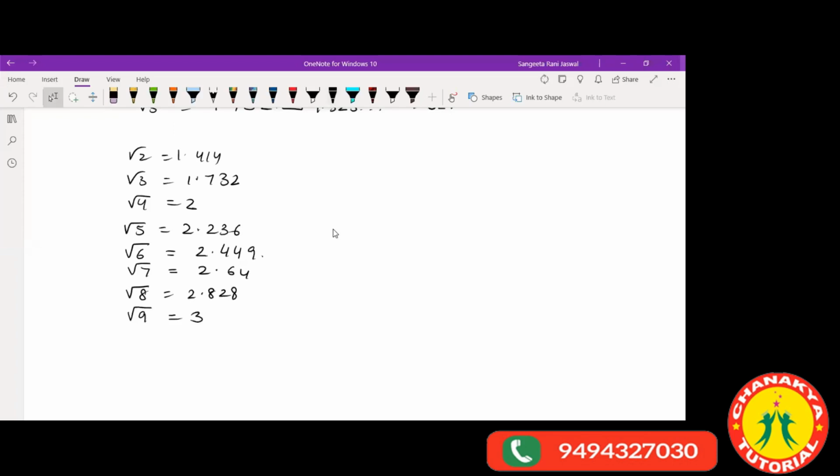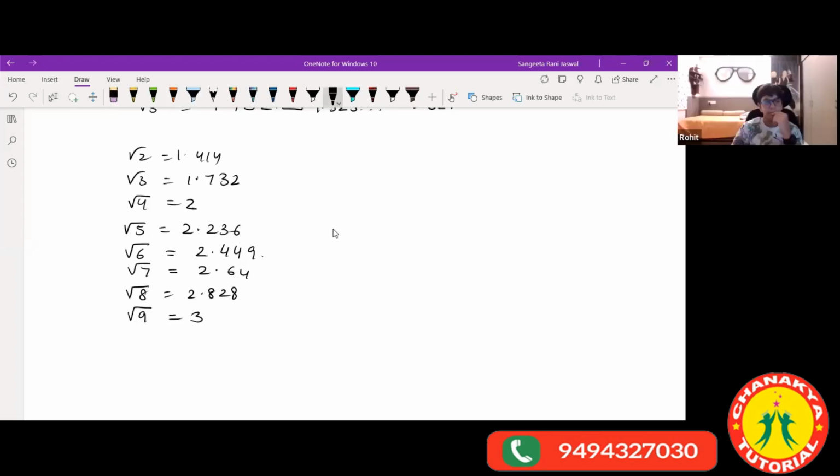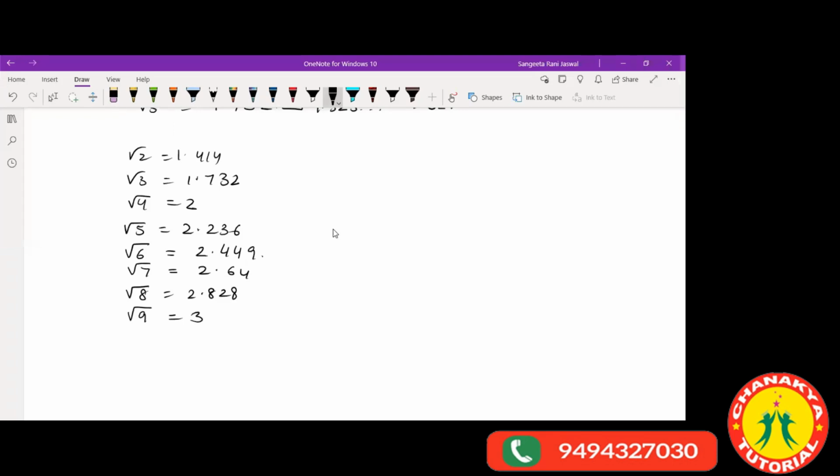Okay, children, these are all the middle values between these numbers. So if you are asked to find a rational number between root over 7 and root over 8, you can write that between 2.6 and 2.8, a rational number will be 2.7. I hope you have understood this. You don't have to do anything in this, just keep in mind these common values. We cannot remember all values, but these are some which are very commonly used.